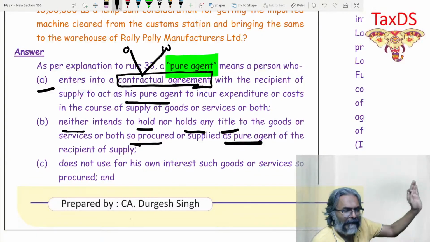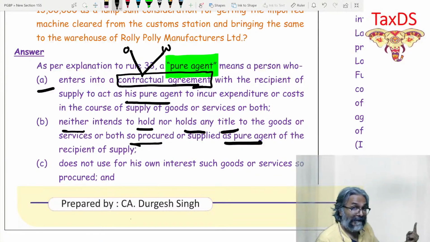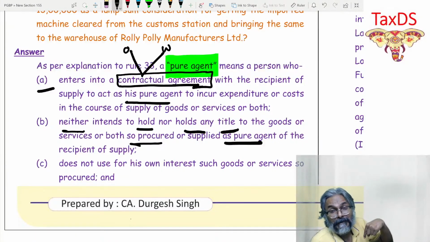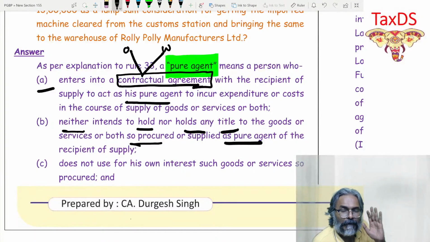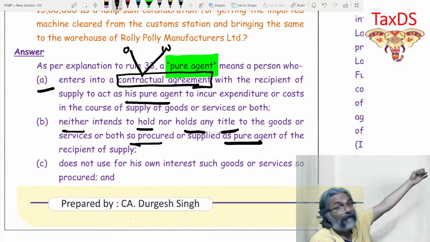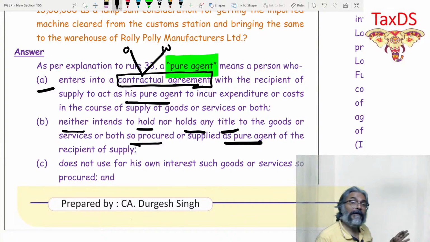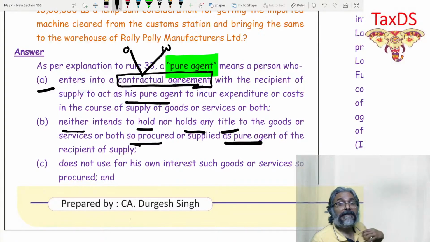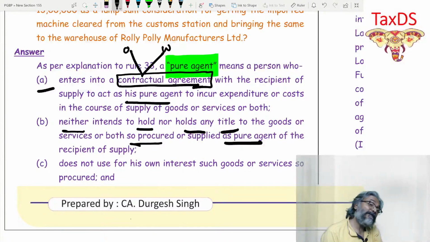Do you know what it implies? It implies that the invoice should not be in his name. Students, the invoice should not be in his name. So what should the supplier do? The supplier should take the invoice in the name of the recipient. That is what he should do so far as point B is concerned. Now come to point number C.